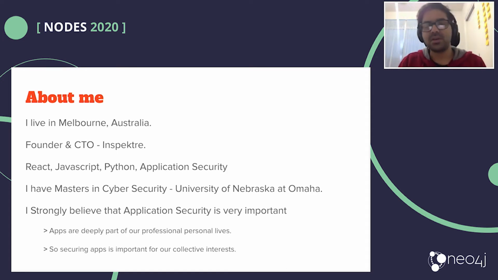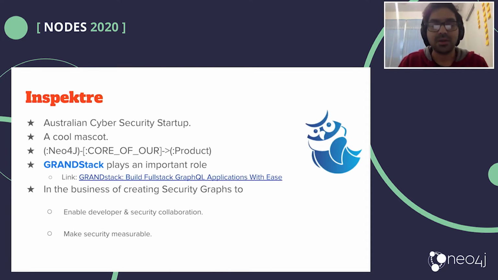Now, just a brief introduction about Inspector. It's an Australian cybersecurity startup. We have a cool mascot, or at least I think it is cool. And Neo4j is at the core of our product. Our Grand Stack plays a very important role in our startup. We have a Neo4j database set up with GraphQL and a React application which uses all the data and relationships. So pretty much a Neo4j stack in a way. We are in the business of creating security graphs to help developer and security collaboration, and to help make security measurable.